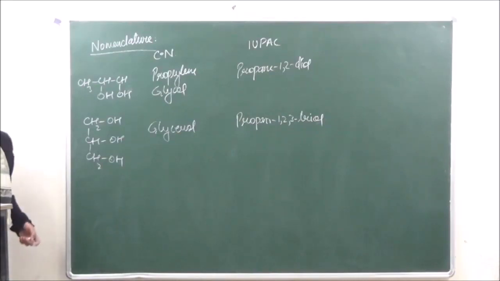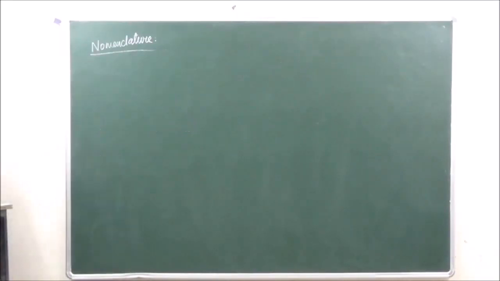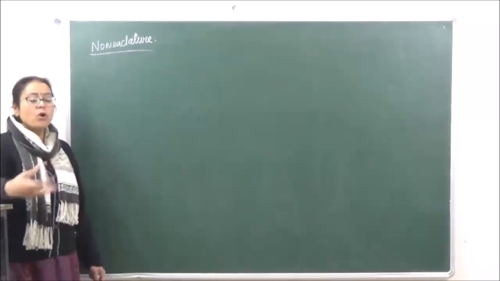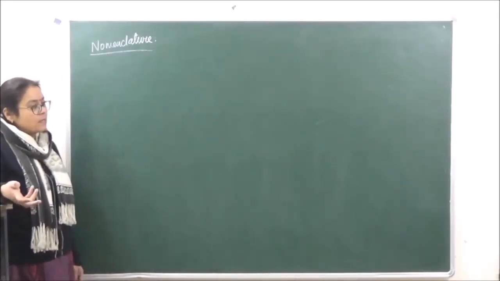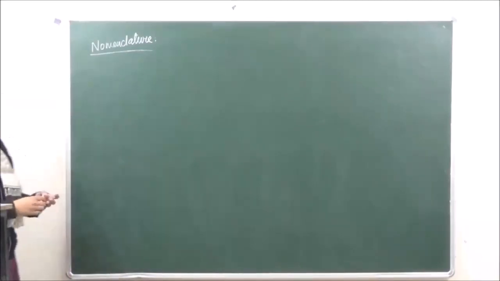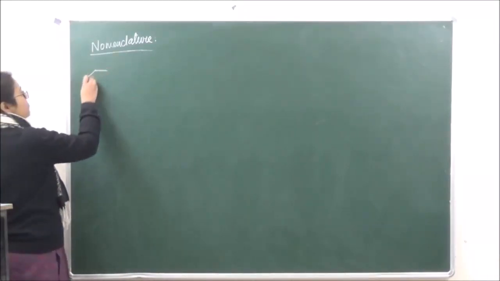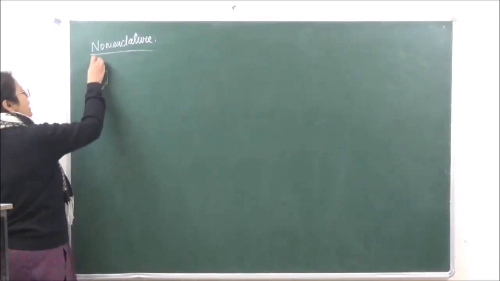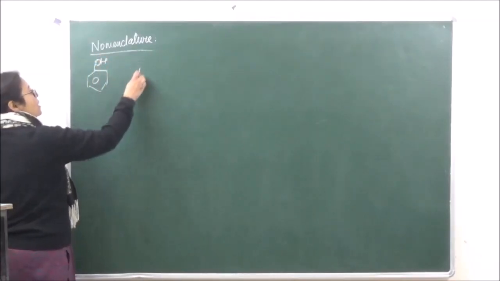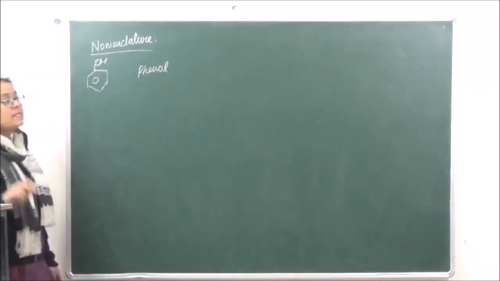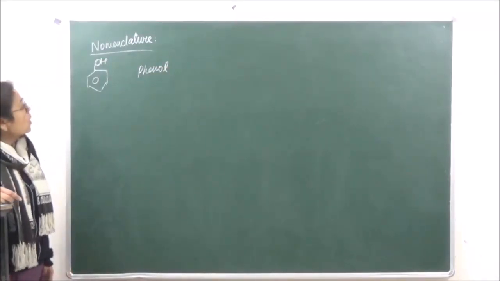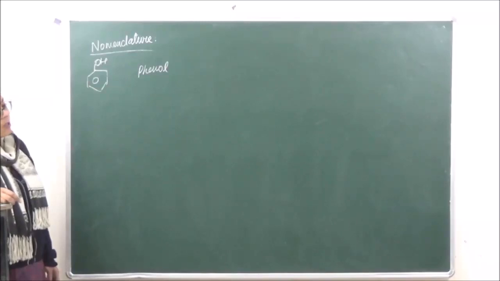When we are talking of nomenclature of phenols, the aromatic compounds, they are more commonly remembered by their common names rather than the IUPAC names, right? So the simplest compound which we have, with OH, is phenol. This may also be known as hydroxybenzene, but more commonly this is known as phenol, right?